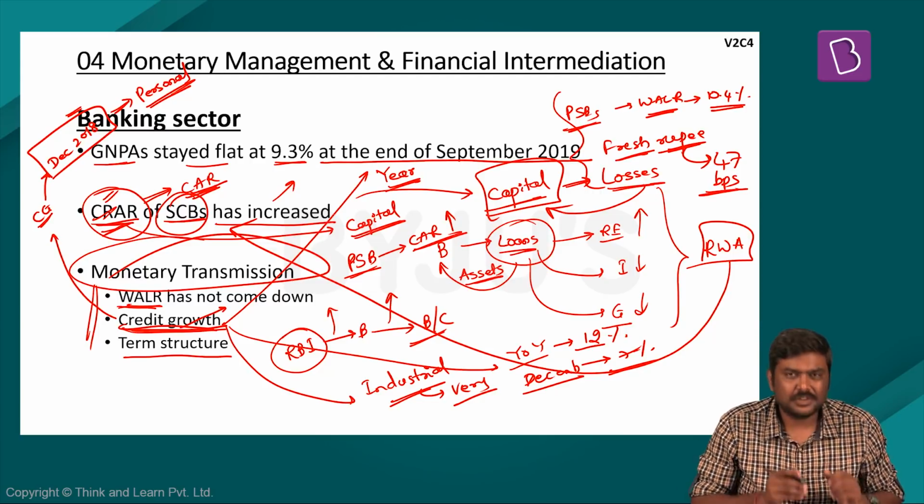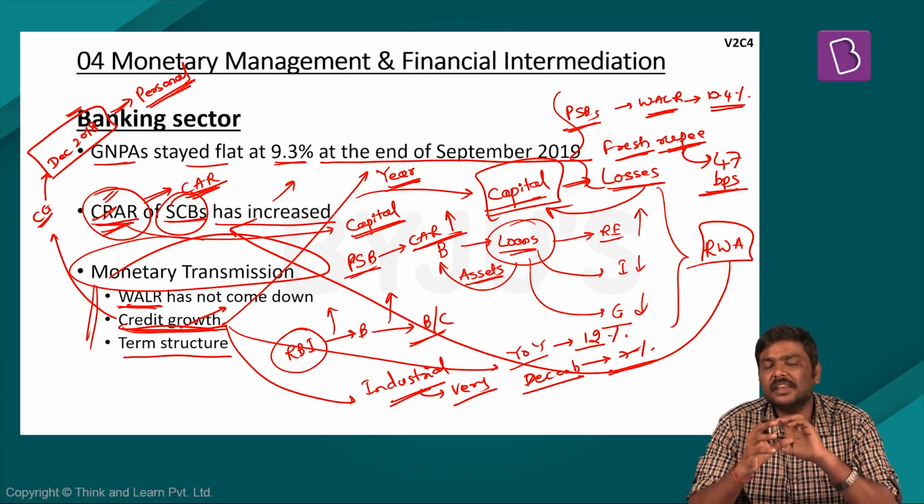Third one, the term structure. This basically discusses the yield rates in the case of G securities.